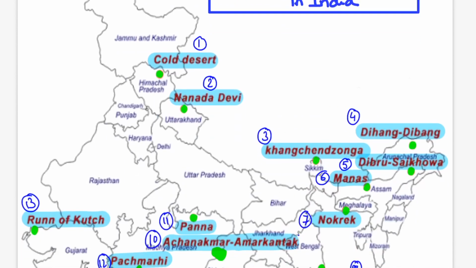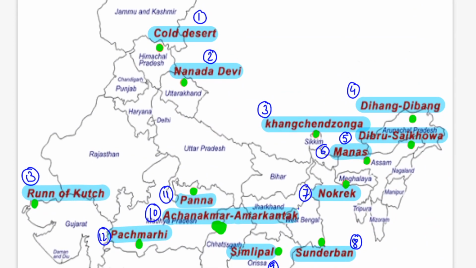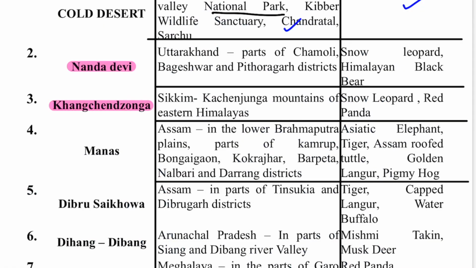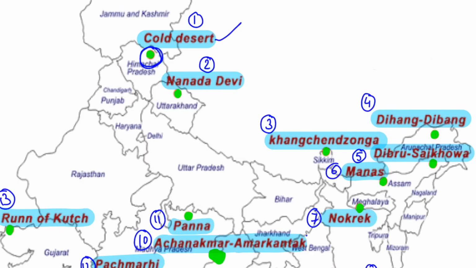I will just show you the location side by side. If you can see the location from here, this is your Cold Desert here in the Himachal Pradesh section, and here you have Kibber Wildlife Sanctuary and Chandratal and Sarchu. Then the next is Nanda Devi in the Uttarakhand state, in parts of Chamoli, Bageshwar and Pithoragarh districts, and the animals present are the snow leopard and Himalayan black bear. So the snow leopard is an important animal in the Himalaya.